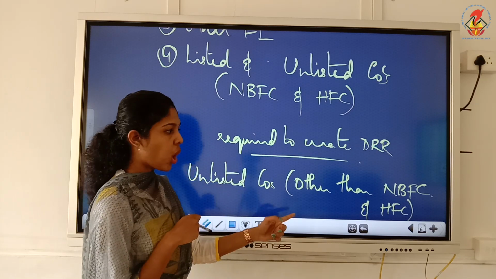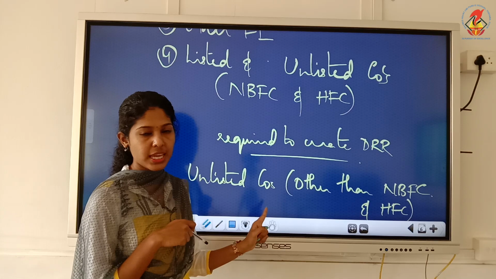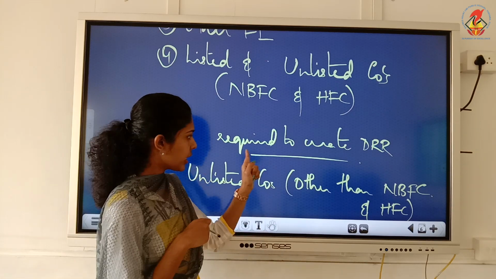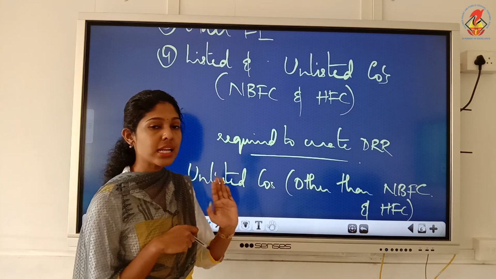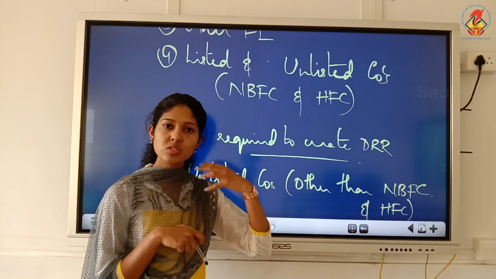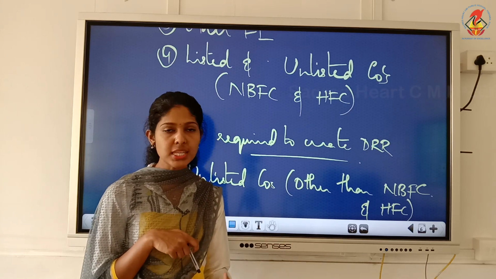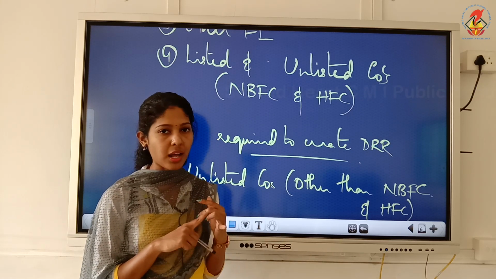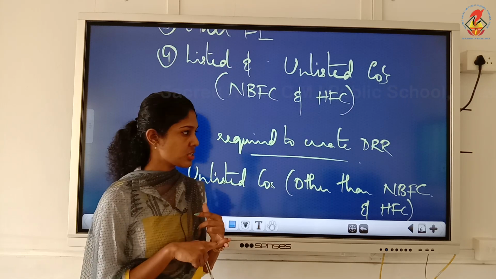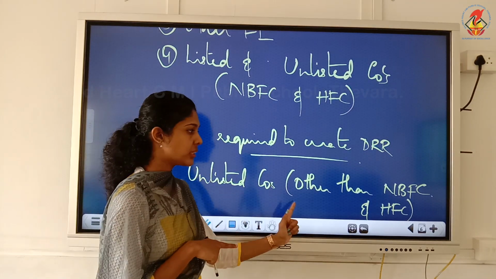Okay, that means non-NBFCs and non-HFCs should create DRR, even though that is an unlisted company. If it is not NBFC or not HFC, those unlisted companies must create DRR. Understood? So that you should remember, unlisted companies other than NBFCs.